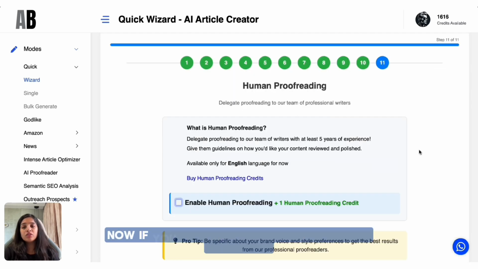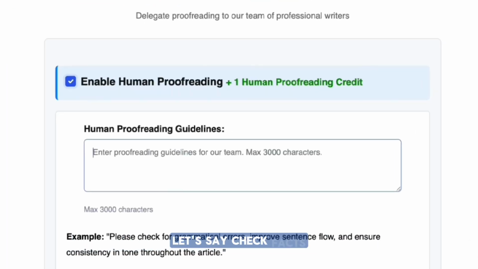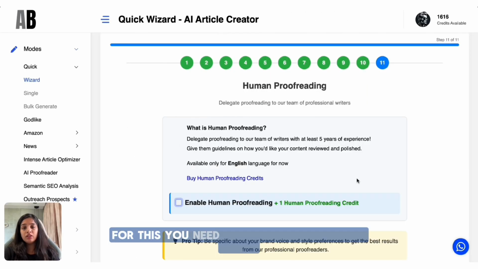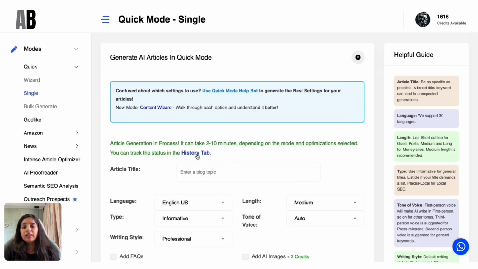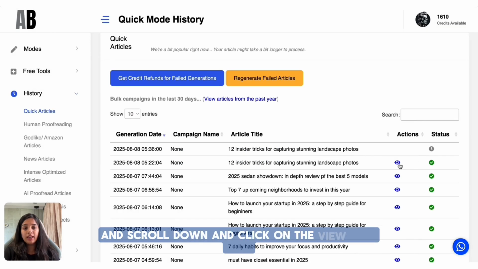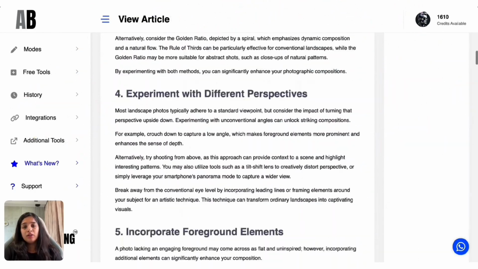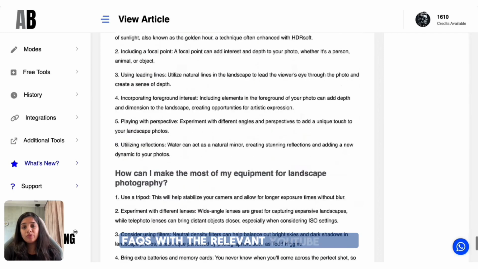Human proofreading. Now if you want a real person to review your blog, just turn this on. A quick note, let's say check facts or ensure clarity for beginner photographers. For this you need a human proofreading credit, which you can grab from your dashboard. Now hit generate article, click on the history tab, scroll down and click on the view icon here. Your blog is fully ready with layouts, images, SEO and infographics, FAQs with the relevant YouTube video.